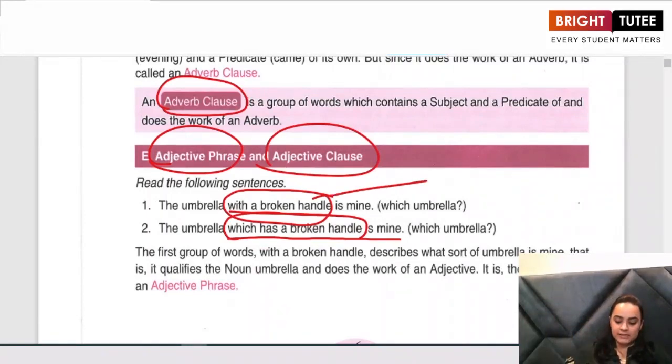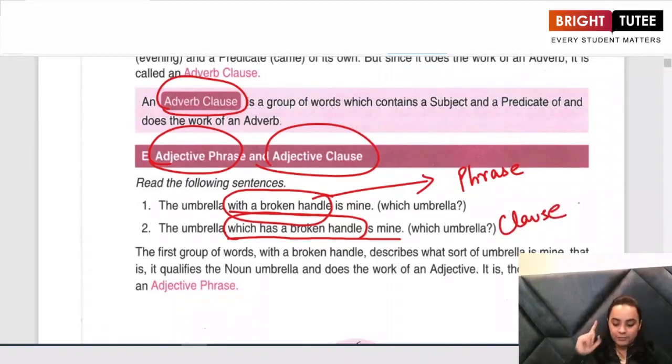Now in the first sentence, "with a broken handle" is a group of words, but it does not have a subject or a predicate in it. So it is a phrase. In the second sentence, "which has a broken handle," my subject and predicate both are given to me, so it is a clause.